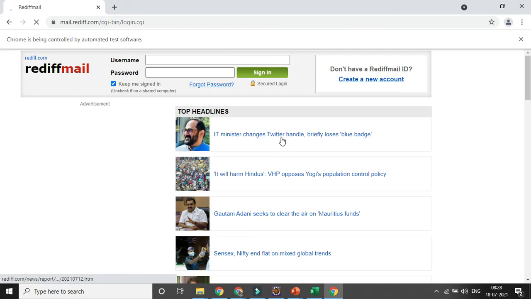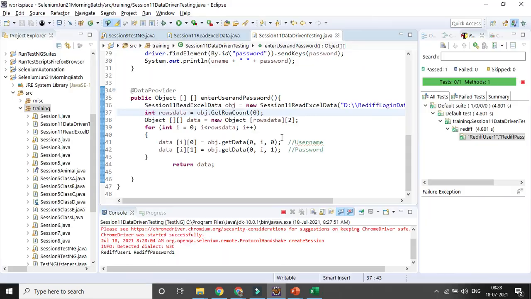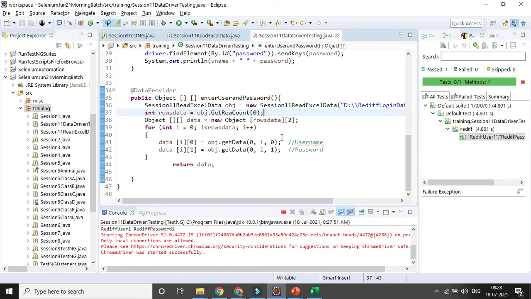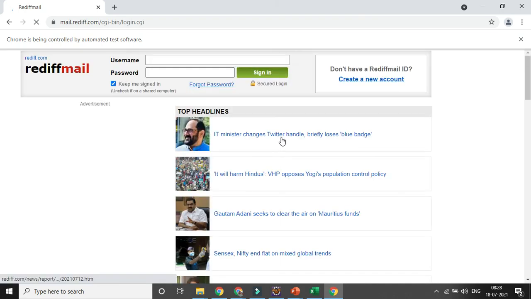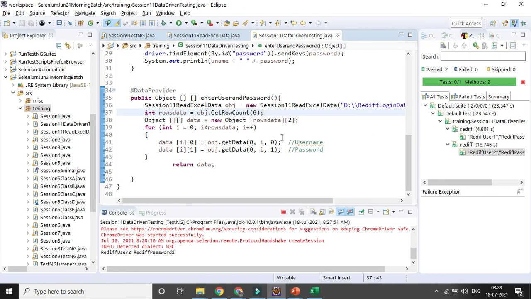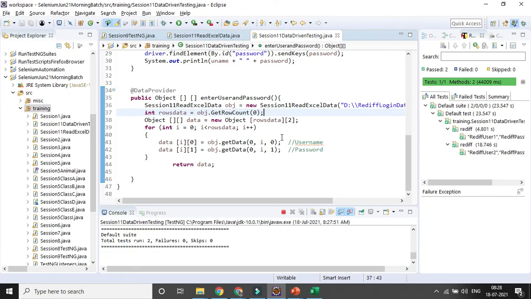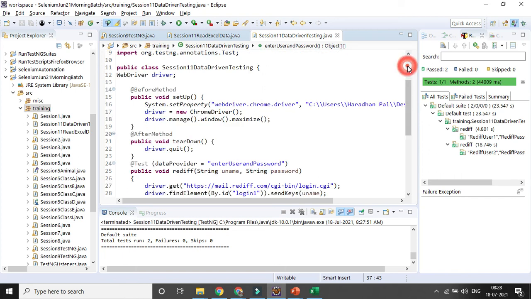That's why, without changing your code, in case you want to vary your execution with different data combinations, you will be updating only your external Excel sheet data, without impacting your code a single time. It will give the password 2 combinations and it will quit the browser. Okay, so you run both the test cases. That's why you can do data driven testing.